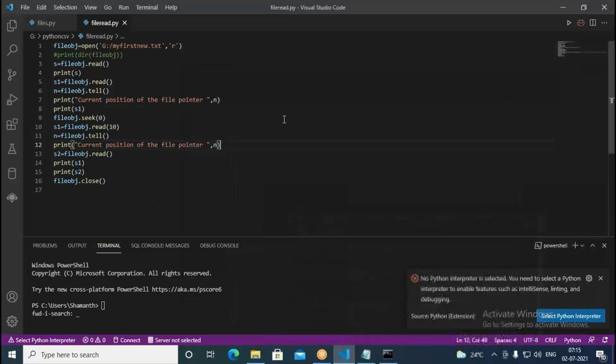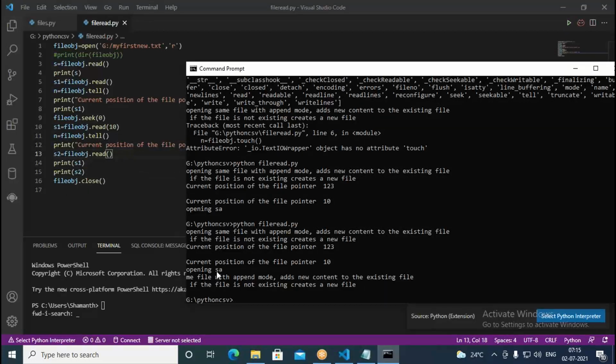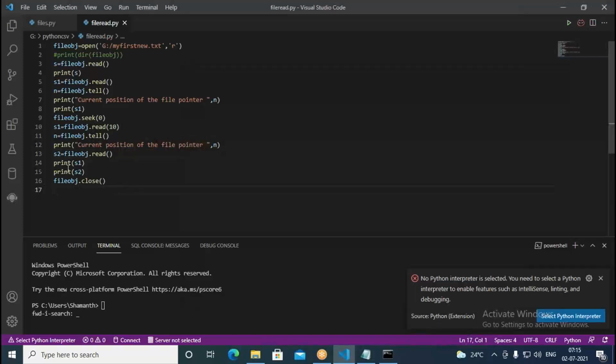Once again we are trying to read it. S2 = fileObject.read(). So from the 10th position onwards it should read. Positions 0 to 9 end with "SA". So next, where do we have to start? From M. That is from the 10th position onwards. Therefore, it's going to read from M to the rest of the data. The first 10 characters are 0 to 9, so from the 10th position to the end of the file, it's going to read.